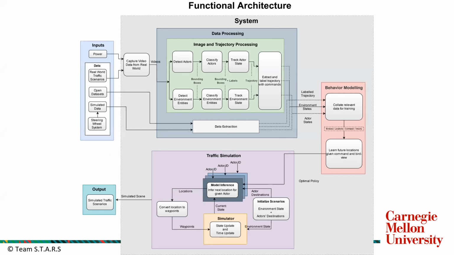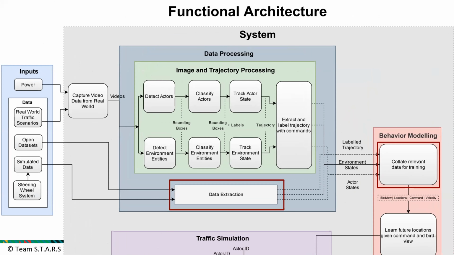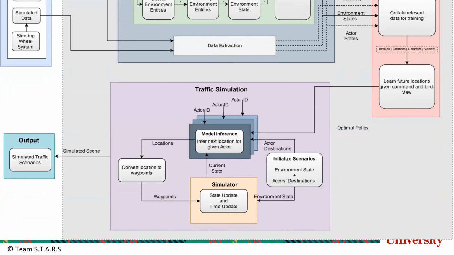Moving on to functional architecture, again, no major changes. The data extraction block is new here. It basically collects relevant information from pre-annotated datasets, so detection and tracking is not required for them. And the upper block in the behavior model converts all this information into the format required by the behavior model. There are no other changes in this.